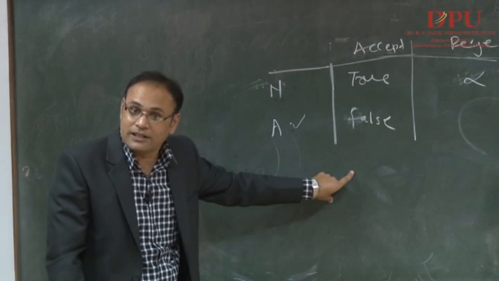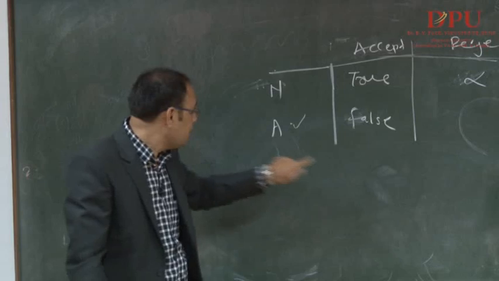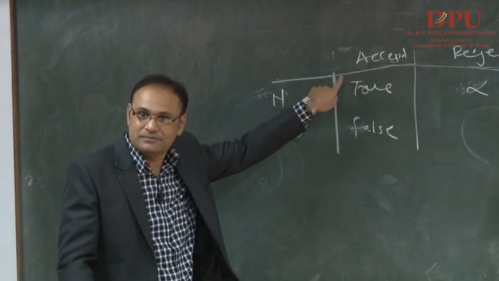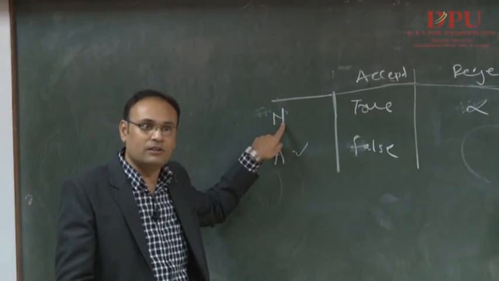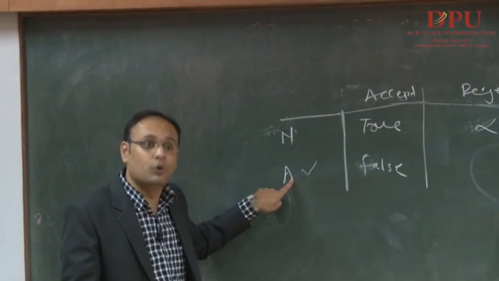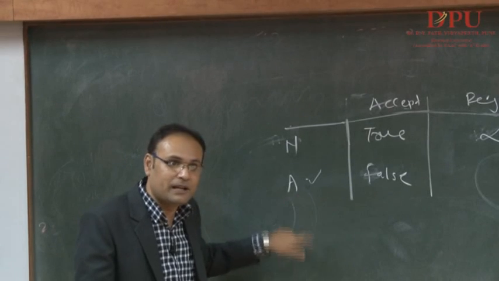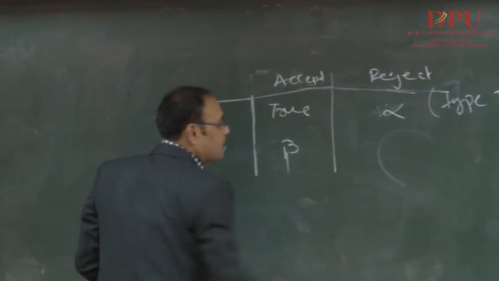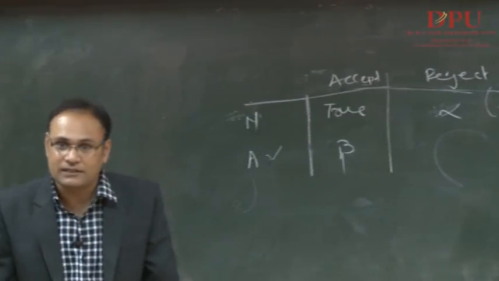But it should have been true. That means what? The alternate hypothesis has become true, it has to be accepted. If the null hypothesis becomes false and the alternate hypothesis becomes true, so the alternate hypothesis has to be accepted, but it is not accepted. That means once again it becomes an error.